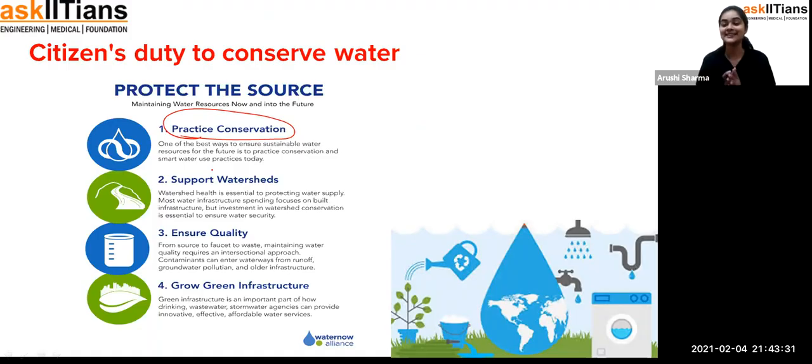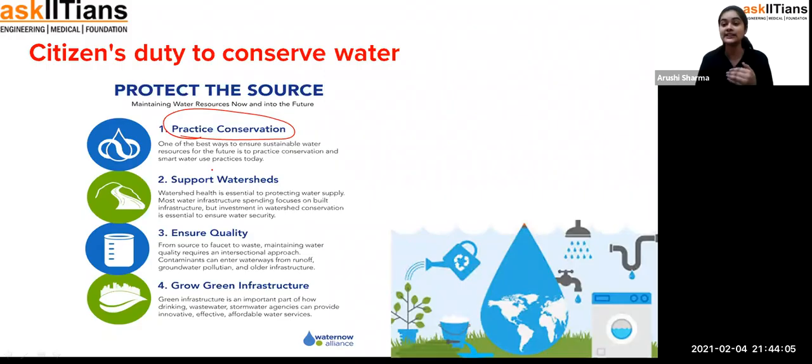And what else? For example, in our houses we use motors to fill the water tanks. What we can do is note the time we need to operate that motor so that it completely fills the water in the tank.